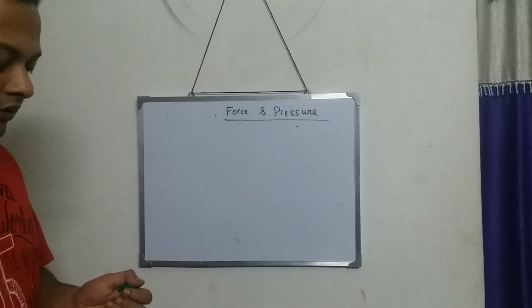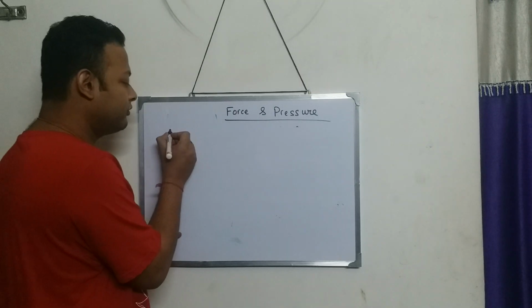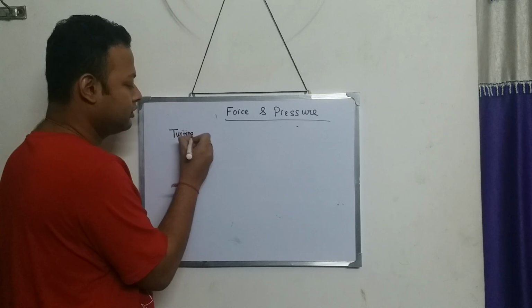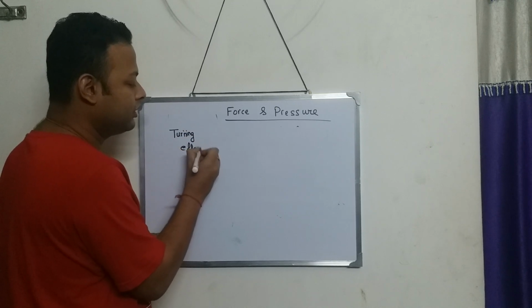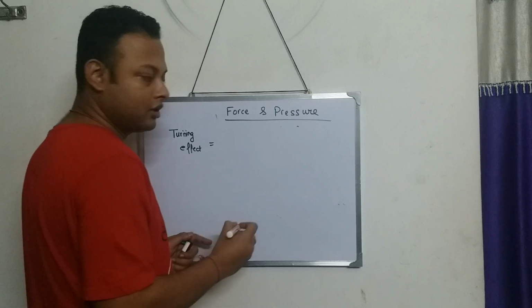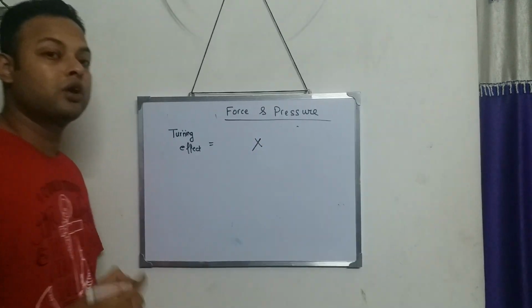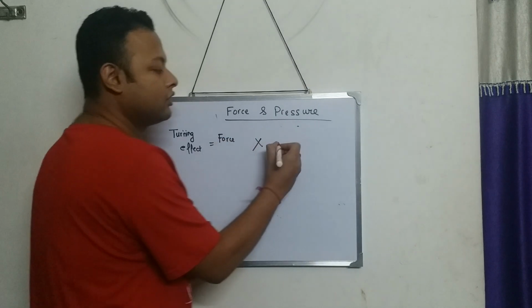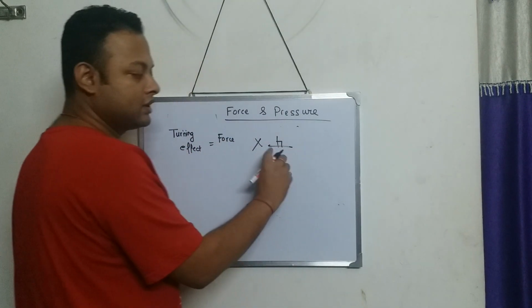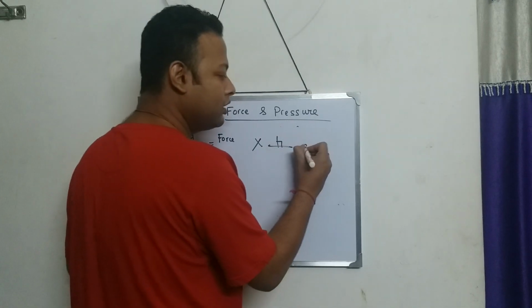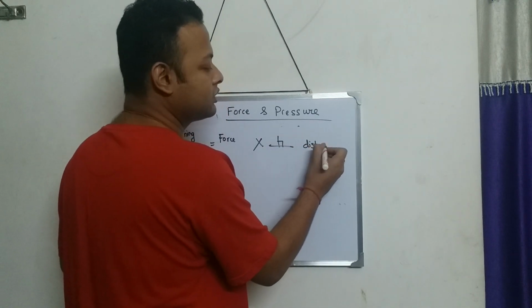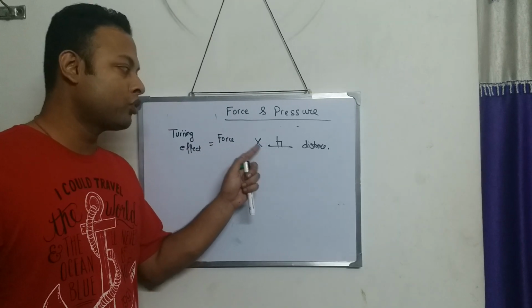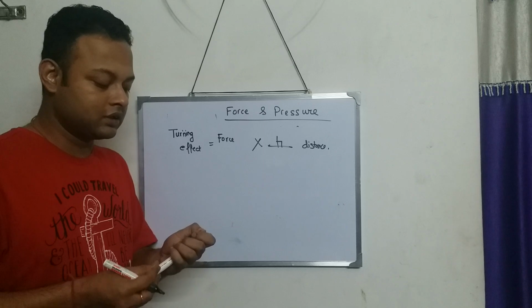Now this turning effect is actually a product. Product means multiplication. It is a product of force and perpendicular distance. This turning effect is equal to the product of force and perpendicular distance, okay?